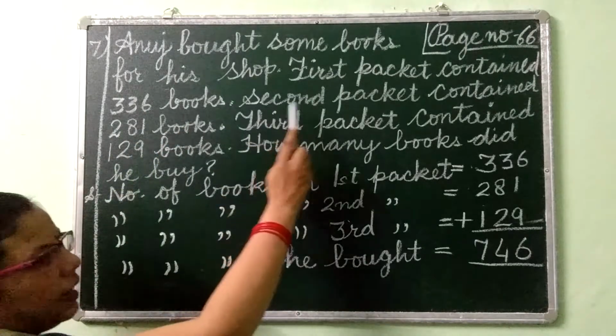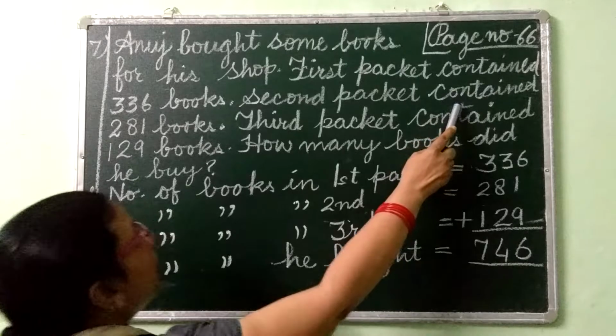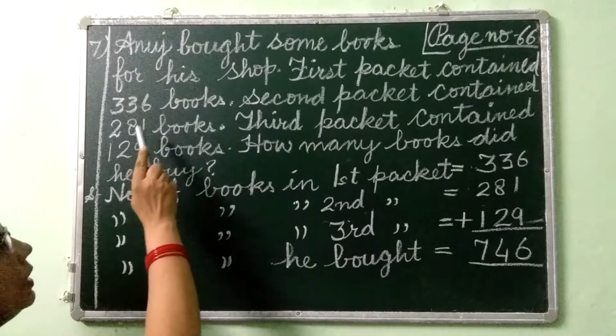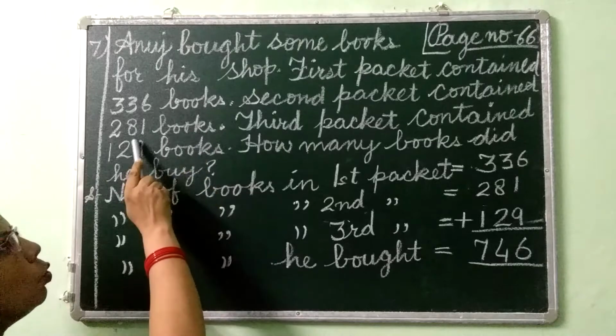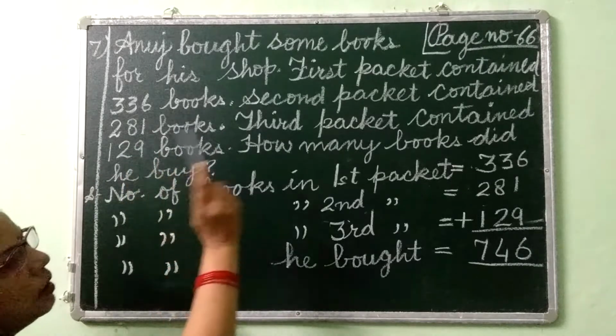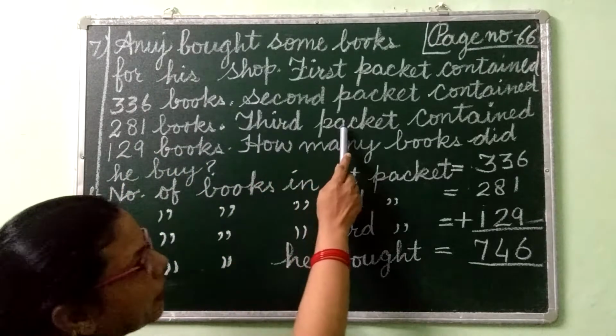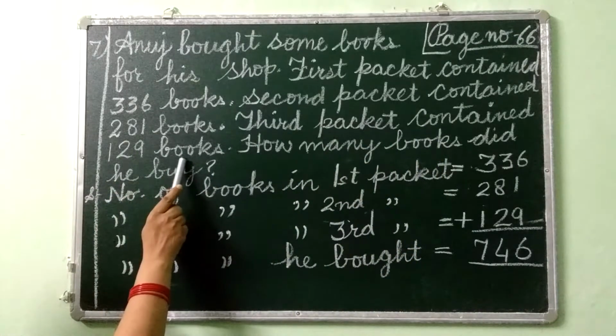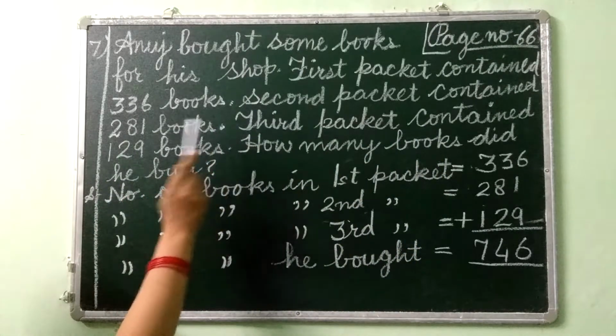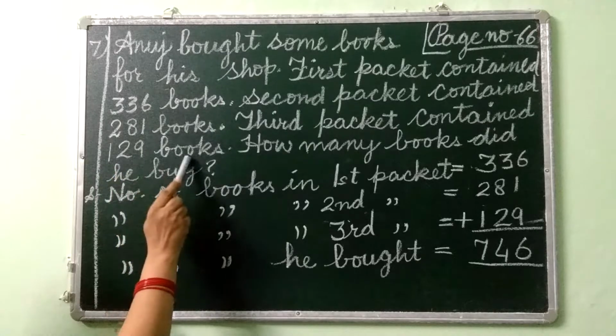Now second packet contained 281 books. It means in the second packet 281 books were there. Now third packet contained 129 books. It means third packet has 129 books.